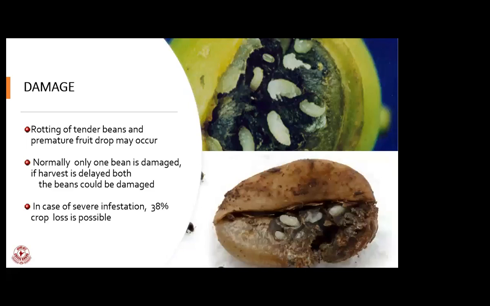So the damage caused by the coffee berry borer leads to rotting of beans when the infestation is at an early stage, and it will lead to premature fruit drop. In general, one side of the bean, or one bean of the coffee, is damaged. If you are not doing any control measures, severe infestation of coffee berry borer leads to 38% loss of your crop. So coffee berry borer is also an equally important pest because it directly impacts your crop.